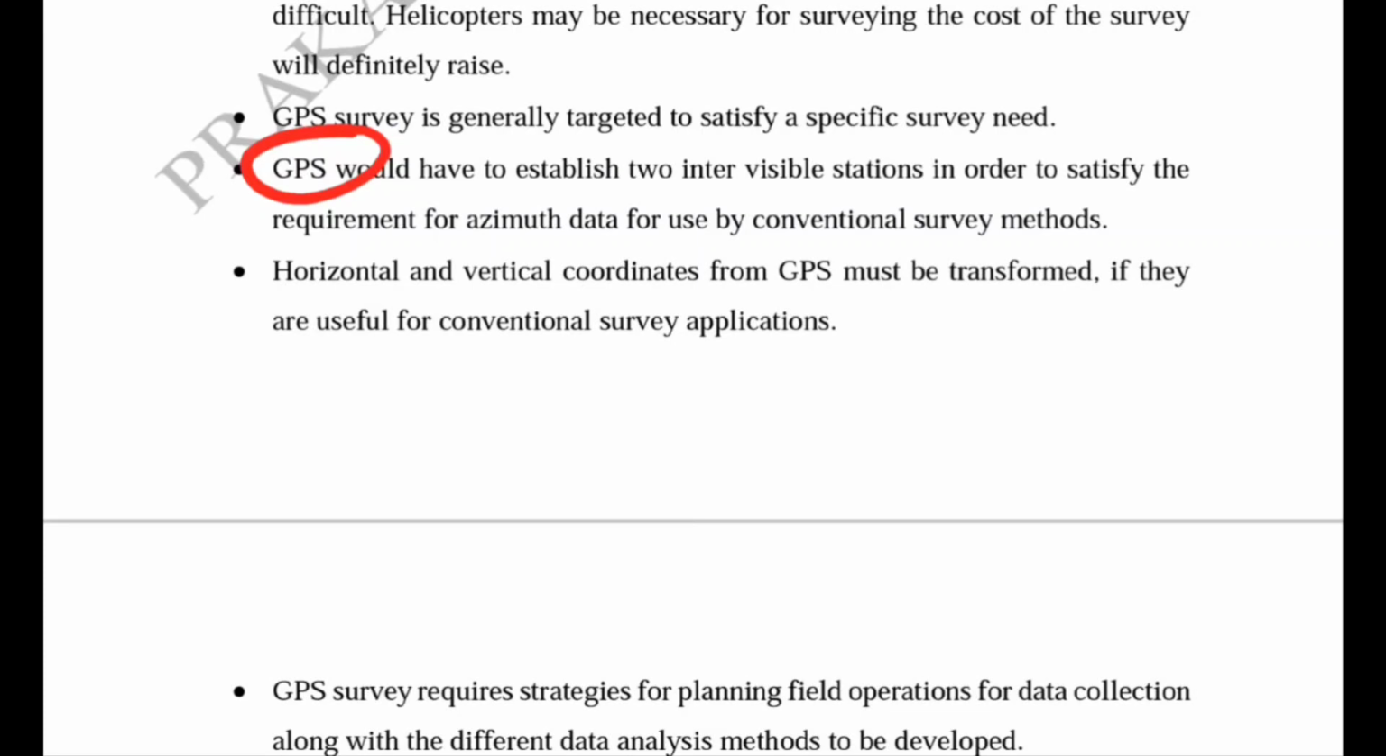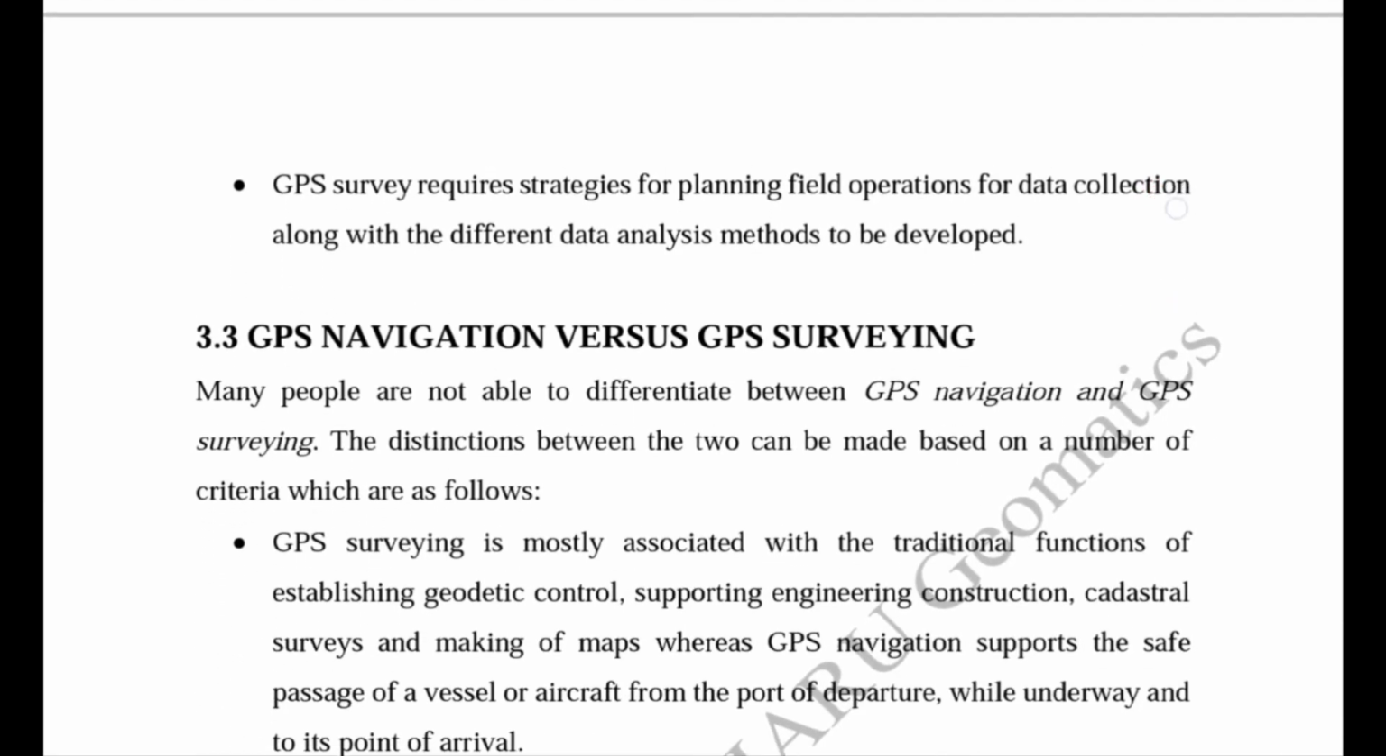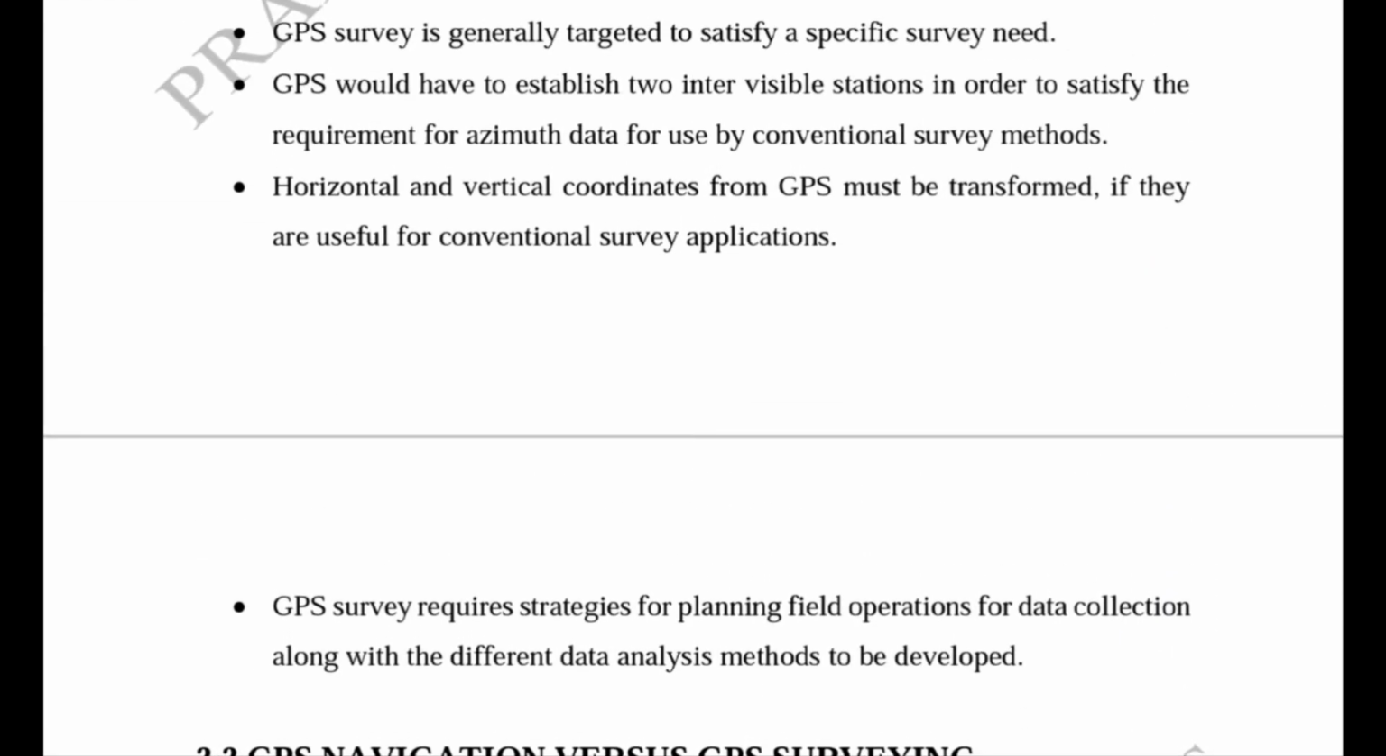Now horizontal and vertical coordinates from GPS must be transformed if they are useful for conventional survey applications, because we already studied the GPS data format, and that must be transformed if we are using those coordinates for the conventional survey application. So these two points are interrelated. This is not a disadvantage, but the second point is a disadvantage.